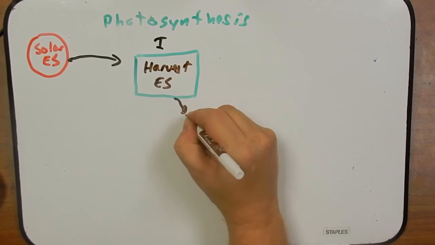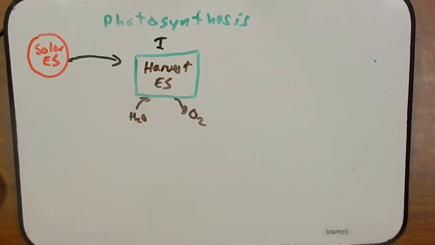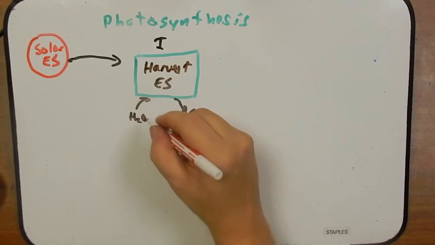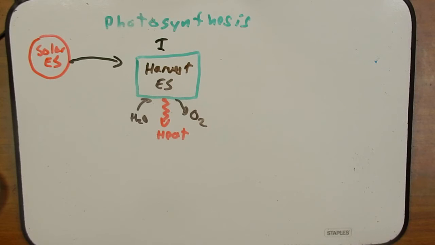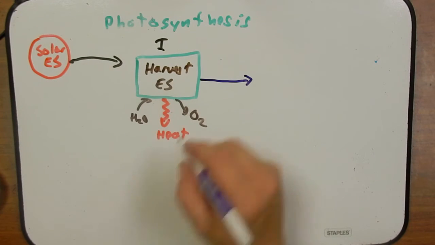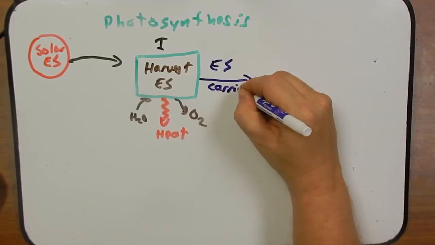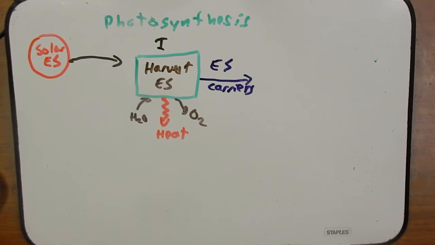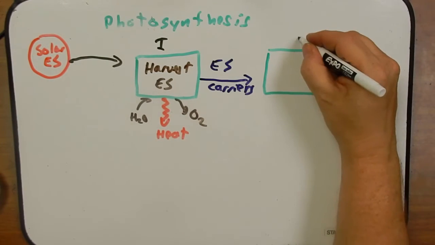In this process, oxygen is made and water is fed into the system. And importantly, heat is released. And we'll talk about this in greater detail later, but now there are energy carriers that move that energy into the second stage of photosynthesis.